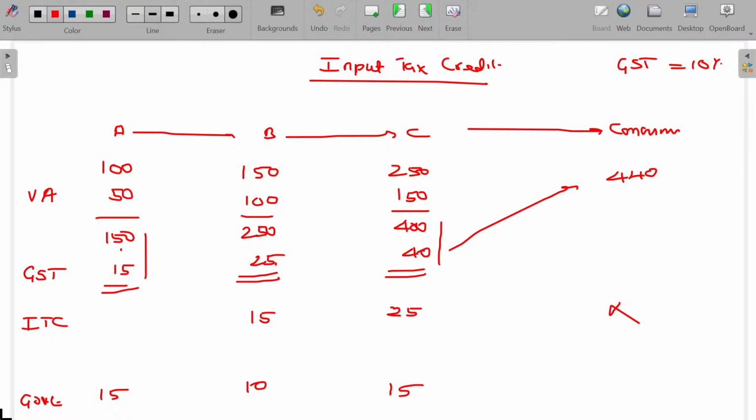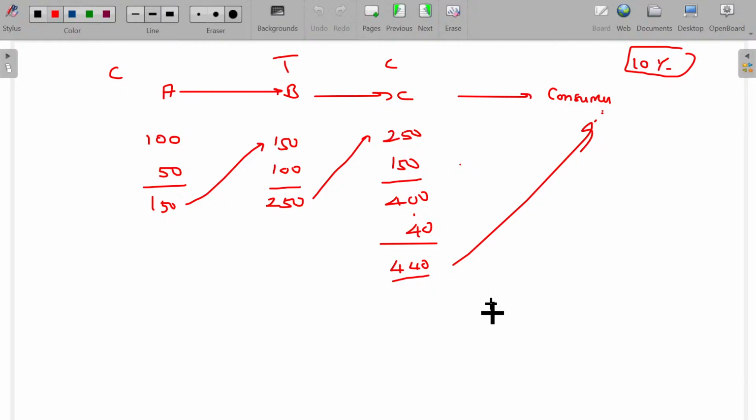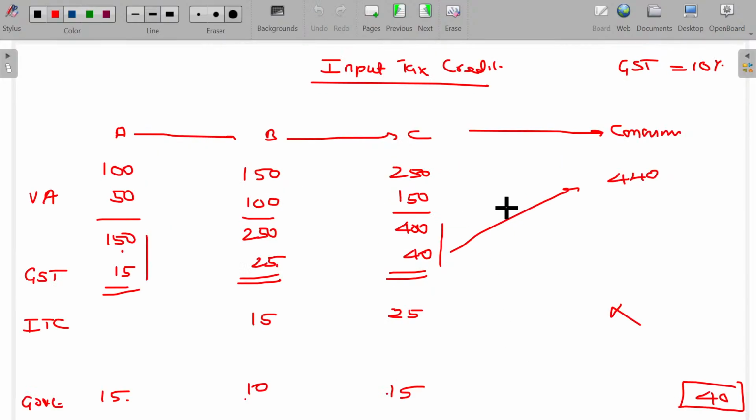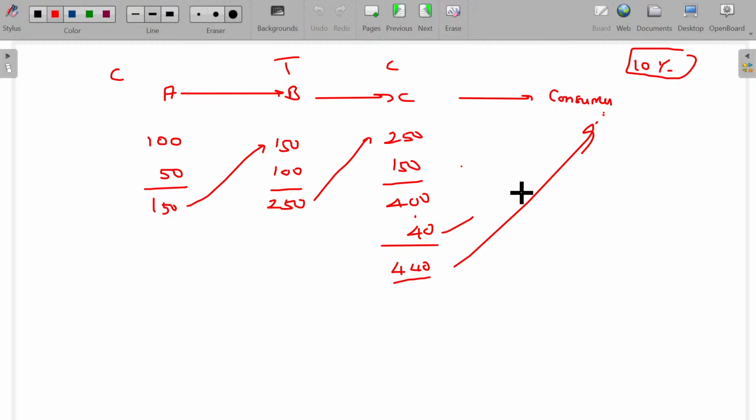What is the ultimate payment received by the government for this sale? 15 plus 10 plus 15, 40 rupees is the overall tax received by the government. So earlier also 40, here also 40. But what is the advantage between this model and that model? If the tax is collected only at the last stage, there is a chance of manipulation. So C may say, sir, do you want the bill or don't you want the bill? By asking this question, he can sell the goods without a bill, and by doing that, he can simply cause a loss to the government.